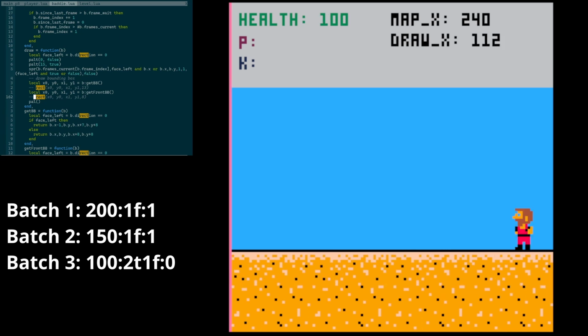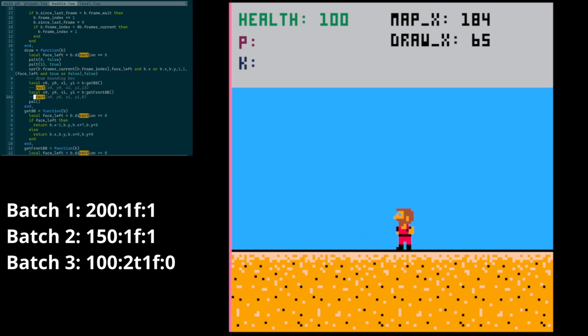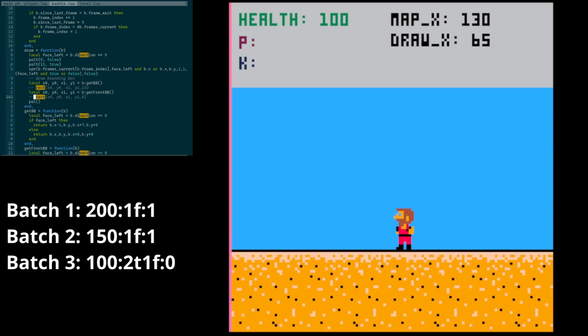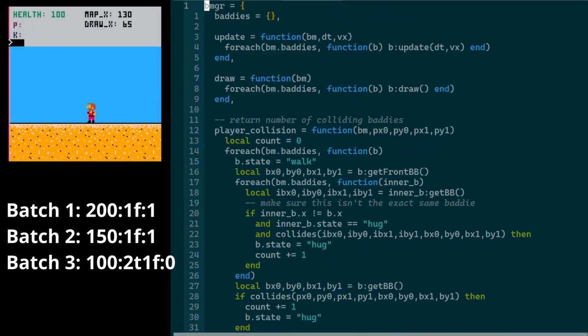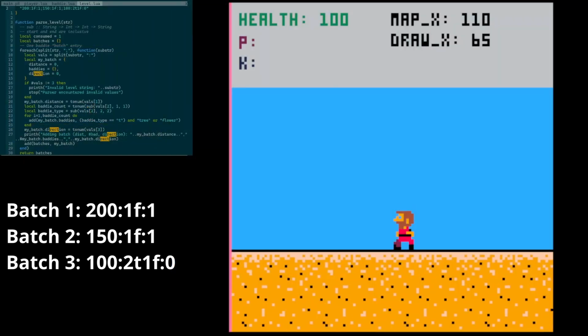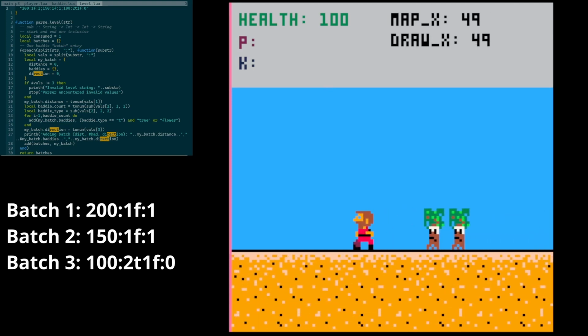So anyway, we did say we added 3 batches of baddies to this. There's the first one at 200, the next one at 150, and then as we reach 100, we should expect to see 2 trees and 1 flower approaching from the right-hand side. So let's make sure that that works. So there's 100 and here they come. Oh, there's 2 trees, but not a flower.